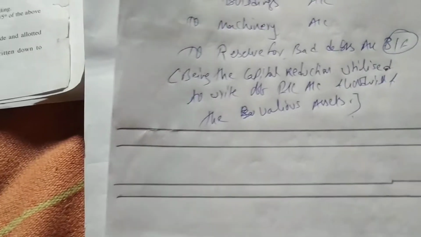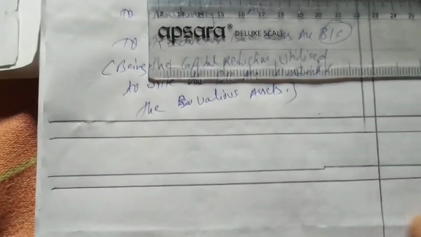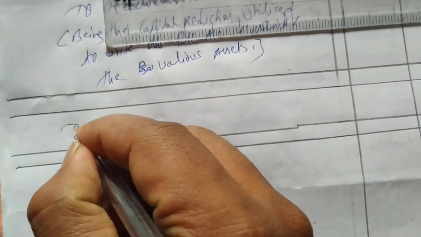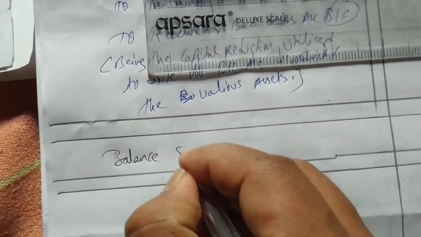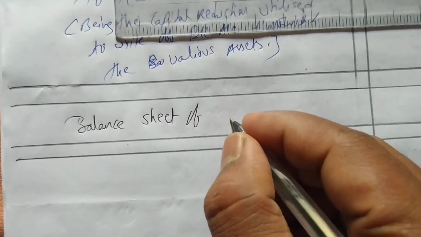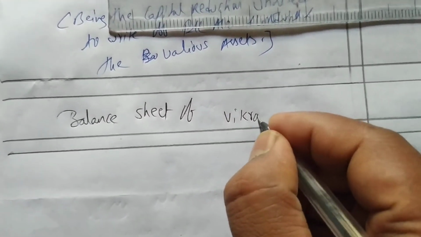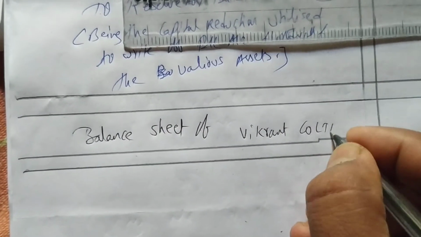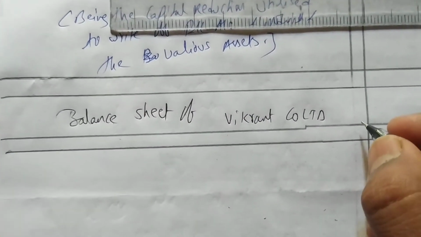So we will prepare the balance sheet also. We will write the heading as balance sheet of the company, Vikrant Company Limited, as on 31st December 2015.